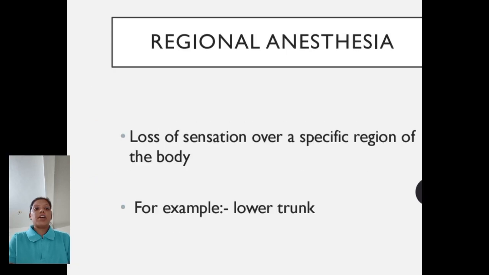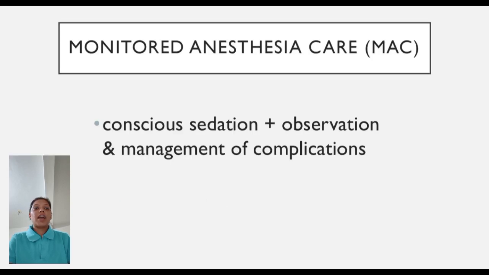Regional anesthesia: this is loss of sensation over a specific region of the body, for example the lower trunk. It is mainly used in pregnancy and lower trunk surgery. Monitored anesthesia care: consciousness, sedation, and observation and management of complications.